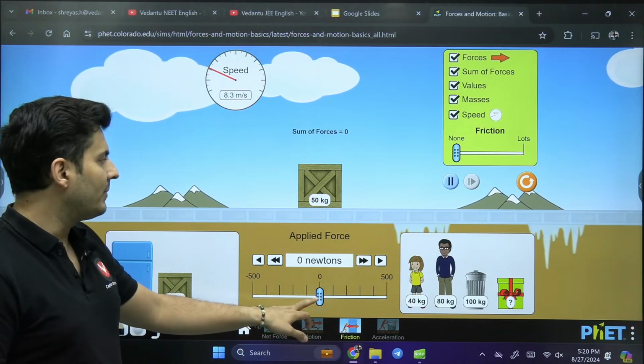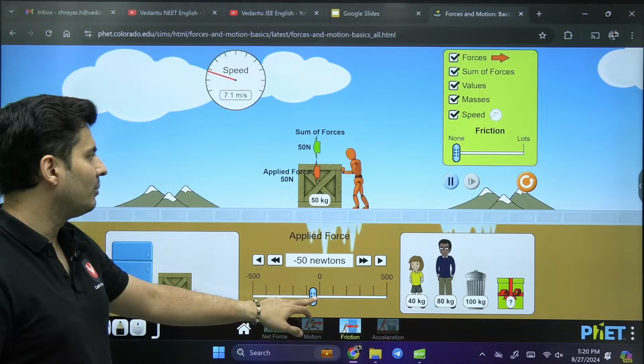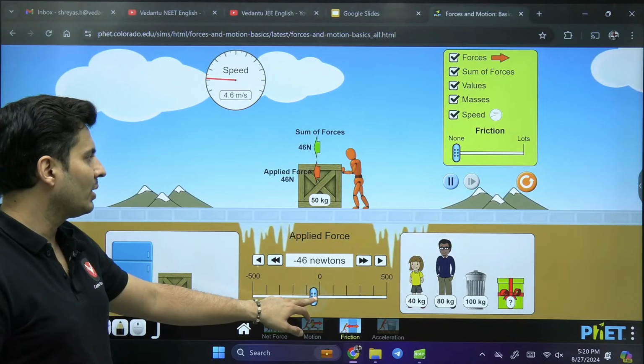Newton's second law comes in if I apply a force in the opposite direction: the momentum changes, and the momentum is decreasing because of the applied force.